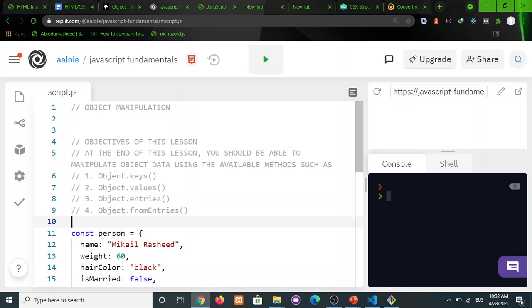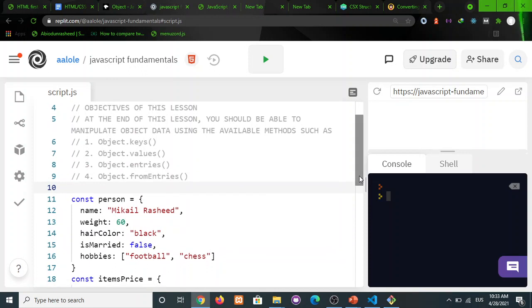Okay, and so the goal of this lesson is to be able to modify or manipulate objects. And the reason for manipulation being that, for example, now you want to get an array from your object, because an array has more methods that we can use to manipulate it, and you really can't use those methods directly on objects, so there is a need for what? For conversion. All right, and that's what we'll be looking at in this video.